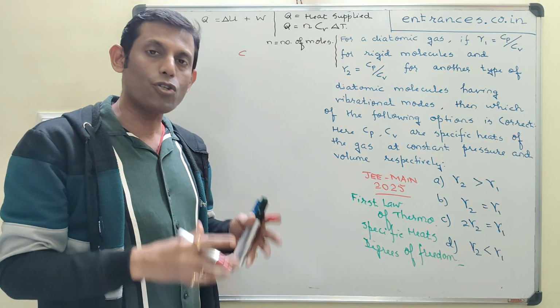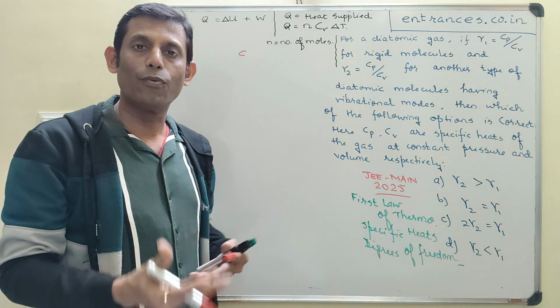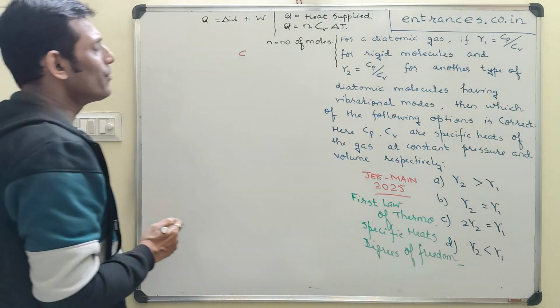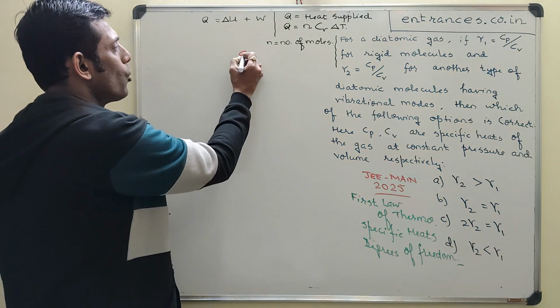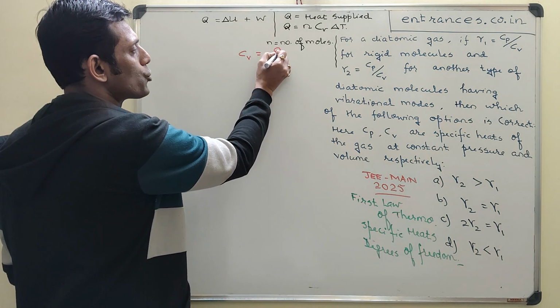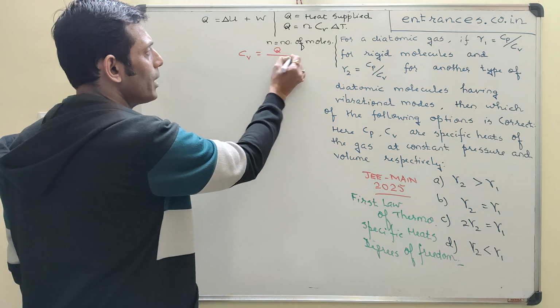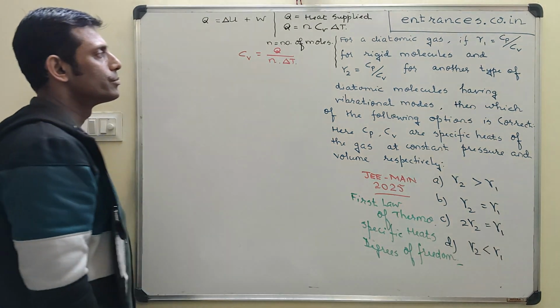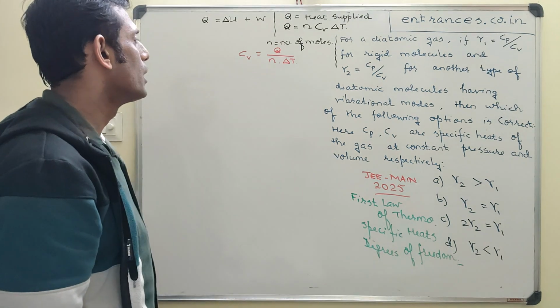That process of heating up of the water is happening at a constant volume. So specific heat at constant volume is equal to amount of heat absorbed or released by the body upon number of moles into change in temperature. This is a basic concept.